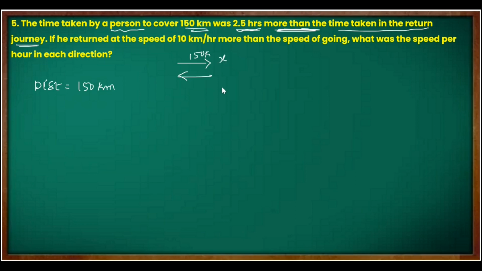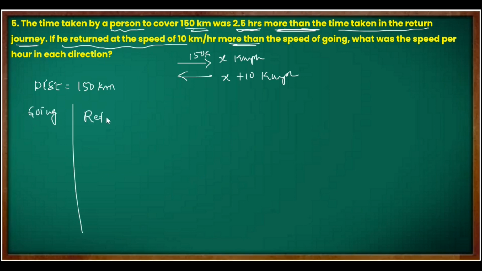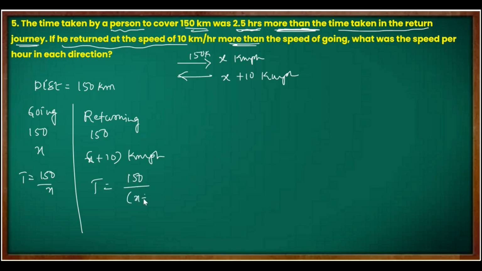While going his speed was x kilometer per hour, and while coming his speed was increased. If he returned at a speed of 10 kilometer per hour more, that is x plus 10 kmph. So there are two situations: going and returning. While going, the distance is 150, the speed is x, and the time is 150 by x. While returning, the distance is the same 150, the speed is x plus 10 kilometer per hour, and the time will be 150 by x plus 10.